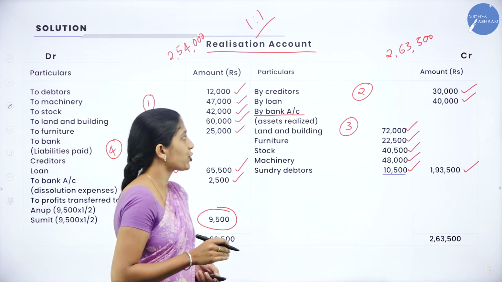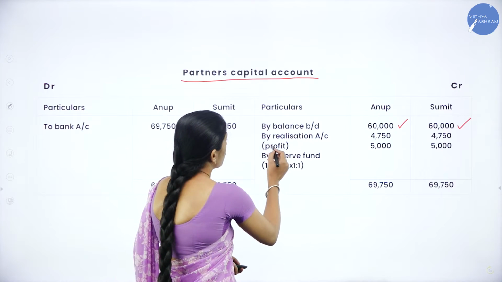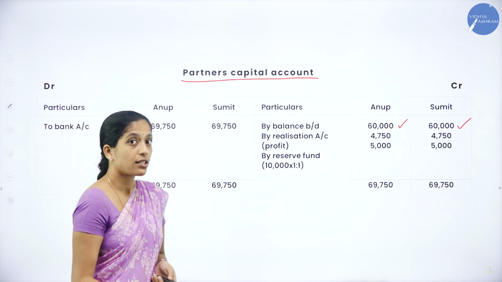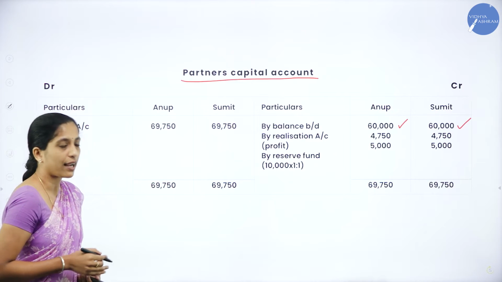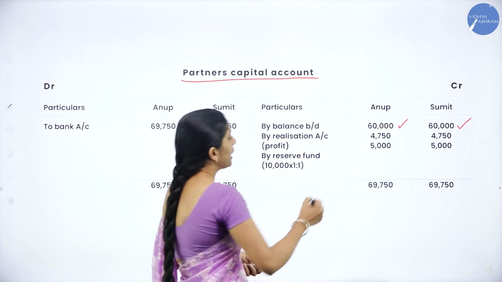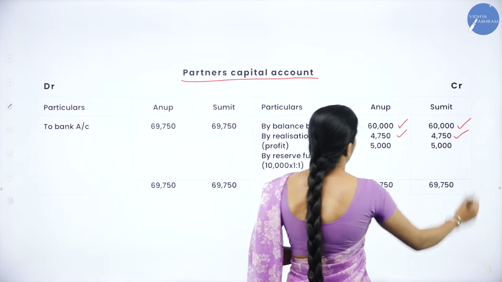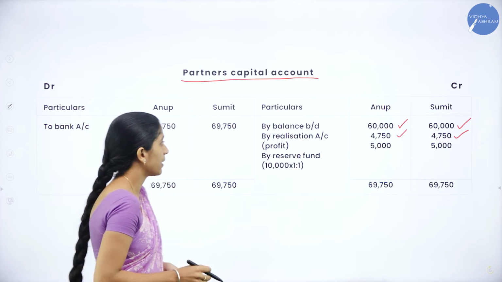Now how do you transfer in your partner's capital account? By realization account. By realization account, in bracket you will write profit. Suppose it was loss, then you would have recorded as to realization account, in bracket loss. Now what was the profit? 4,750 and 4,750 for each partner.